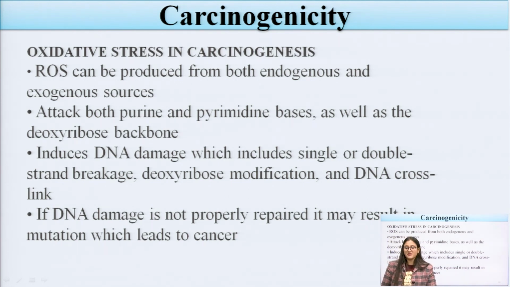Oxidative stress can be seen. ROS can be produced from both endogenous and exogenous processes and attack both purines and pyrimidines. These carcinogenic substances attack the DNA and induce DNA damage, which includes single or double stranded breaks, modifications, or DNA crosslinks.